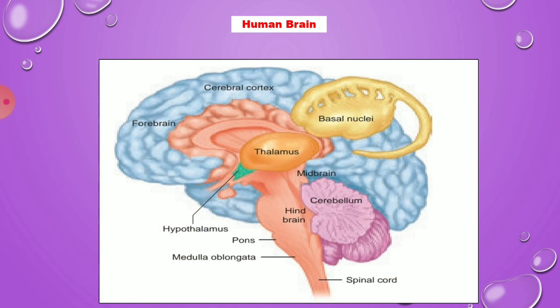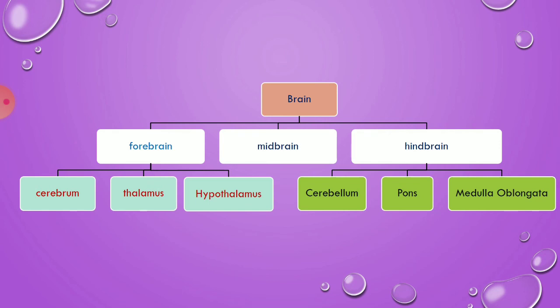Next, the last part, the hindbrain. It is divided into three: cerebellum, pons and medulla oblongata. The cerebellum is the second largest part of the brain. It coordinates voluntary movement and maintains body balance. Pons is a bridge of nerve fibers connecting the lobes of the cerebellum. Medulla oblongata is the posterior part of the brain. It controls respiration and contraction of blood vessels. It regulates vomiting and salivation.